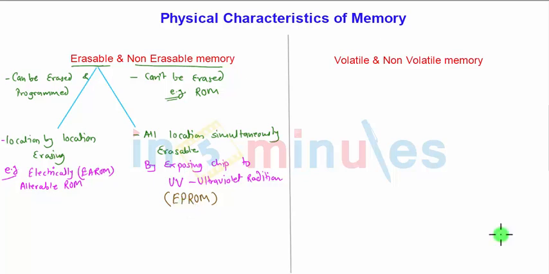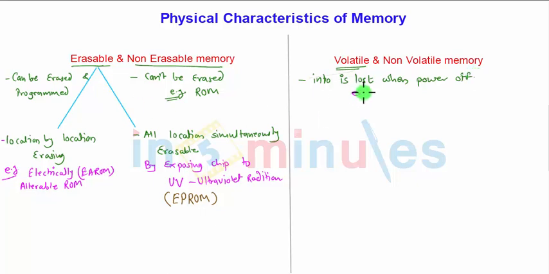Moving on to the next part, that is volatile and non-volatile memory. If the information stored in a memory is lost when the electrical power is switched off, that is the volatile memory. So if you want to identify volatile memory, it is the one where info is lost when power is off.